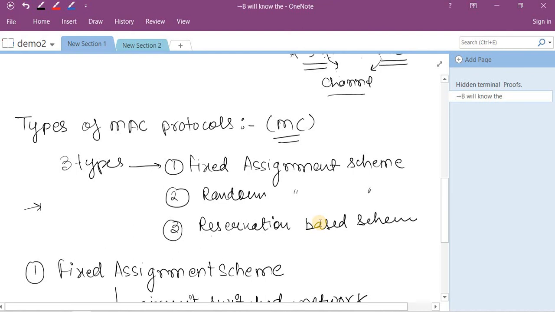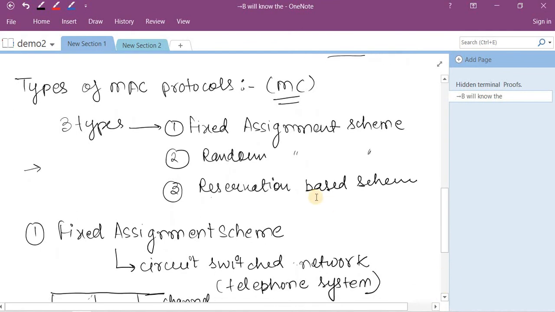Instead of the timetable, any faculty can choose a time according to their own schedule and hold a class. So that is called the random assignment scheme, in which I have to acquire the channel randomly. Then the third one is called the reservation based scheme. Reservation based scheme means whenever I need to schedule a class, I have to communicate with the higher authority as well as the students, and according to their conversation, or you can say their tuning, we can schedule a class. So that is called the reservation based scheme.